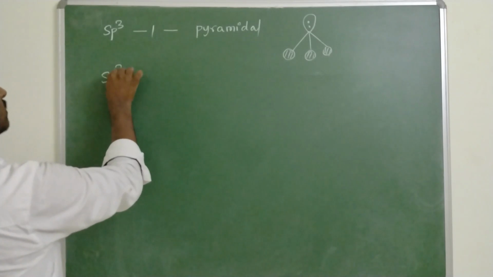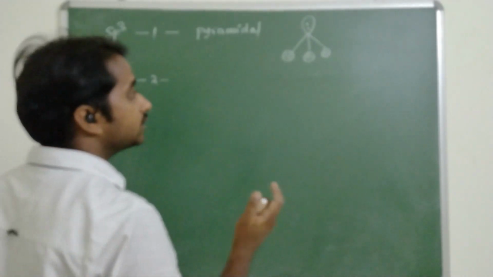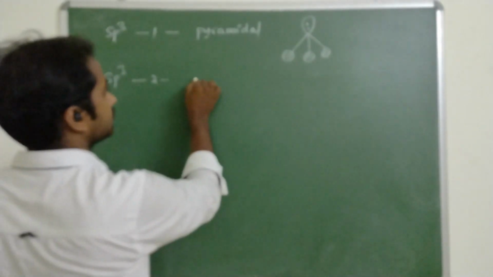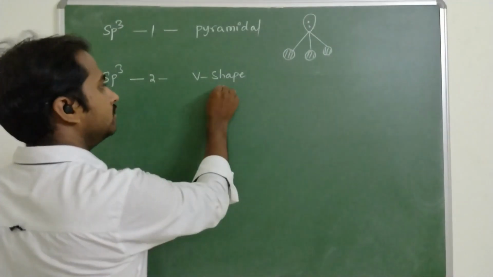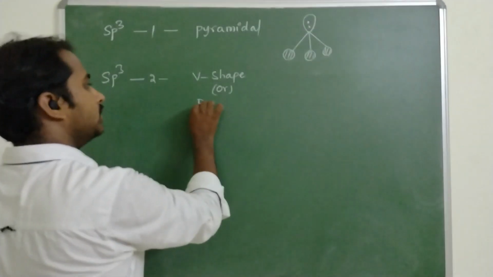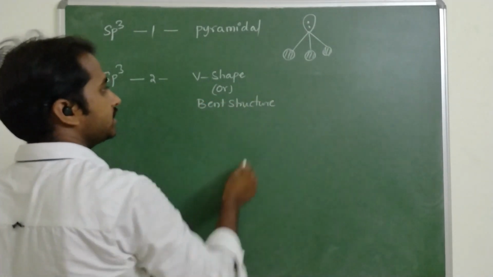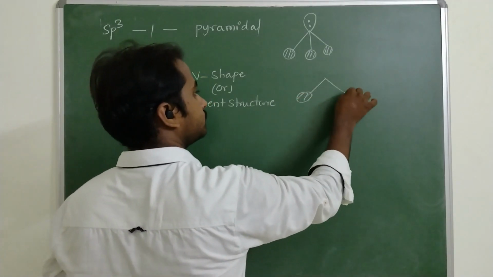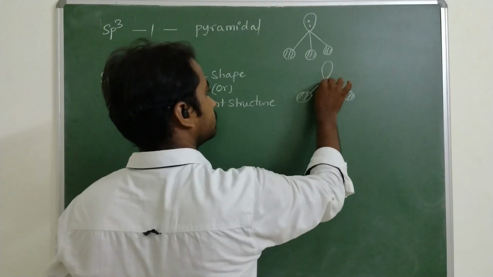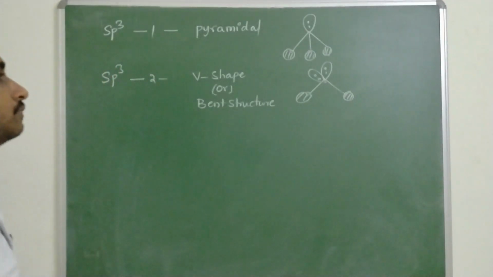sp3 hybridization with two lone pairs. So two vertices of the basic tetrahedral structure are occupied by two lone pairs of electrons. The structure becomes a V-shaped molecule, or we can write bent structure also. Bent structure. So the molecular geometry seems to be like this, with two lone pairs of electrons.